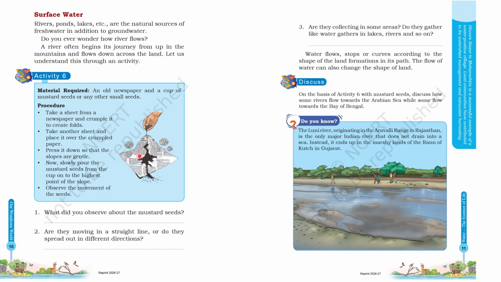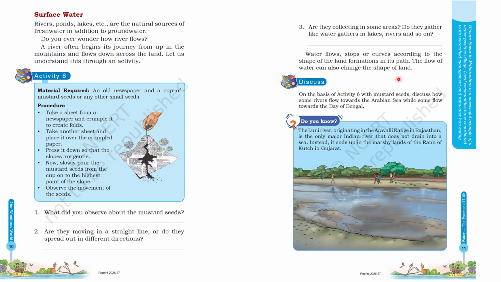The mustard seeds will flow in different directions. They won't flow in one way. They flow in different directions like a river according to the slope of the paper. In the same way, rivers also flow in different directions according to the nature of the land. Water flows, stops or curves according to the shape of the land formations in its path. The flow of water can also change the shape of the land.